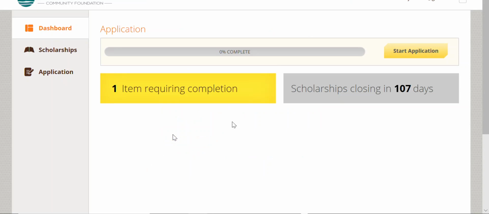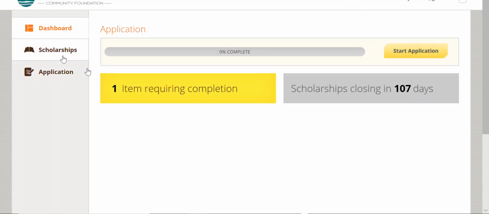The first page of the application will bring you to the dashboard or home page. On the left are three options: Dashboard, Scholarships, Application. Dashboard is where you are now. Before we begin, I just want to point out the gray area. This is a reminder of how many days you have left to complete your application before the 2019 scholarship cycle closes. The deadline to complete an application is February 1, 2019.